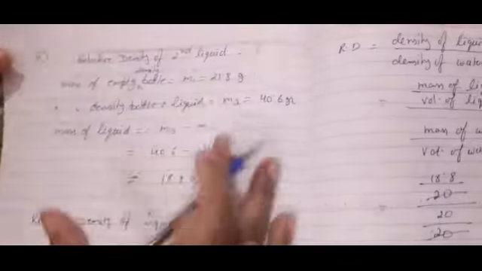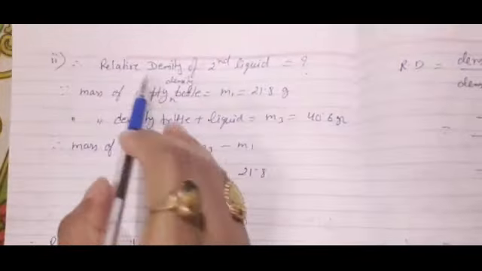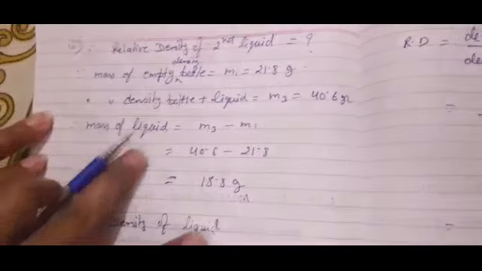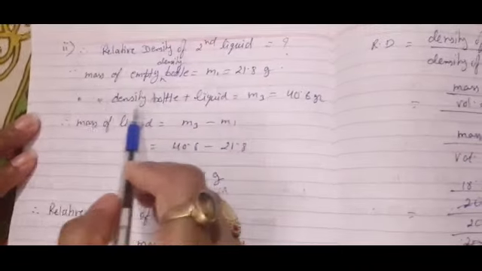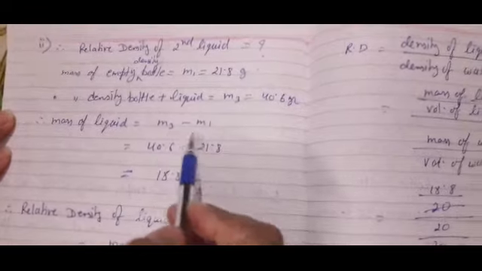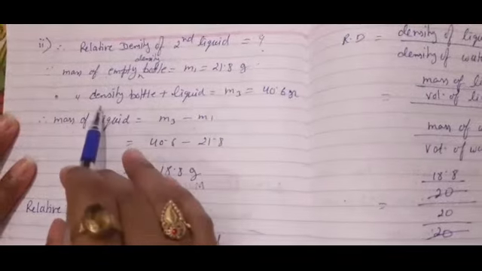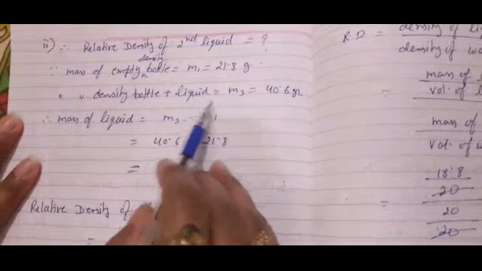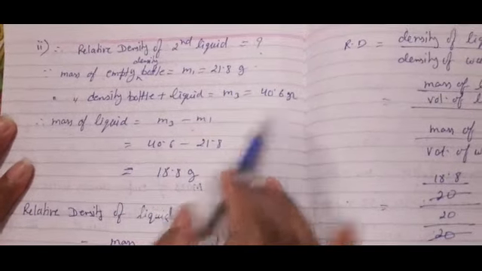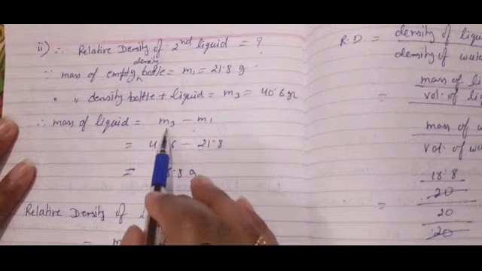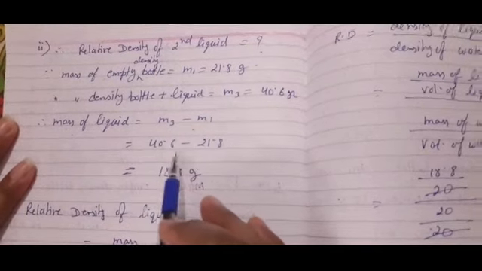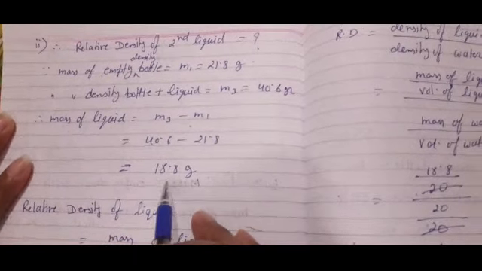Now what is the relative density of the second liquid? For relative density, first of all, we get the mass of the liquid. I have written m3 minus m1. The mass of the empty bottle was 21.8, and the mass of the density bottle plus liquid was m3, that is 40.6. It means the mass of liquid is m3 minus m1. So 40.6 minus 21.8 means 18.8 gram.